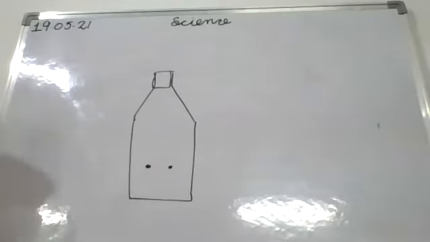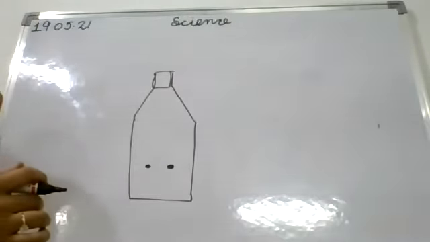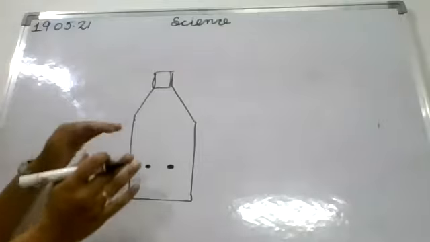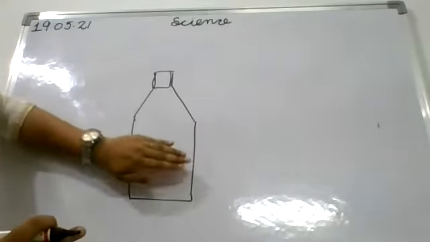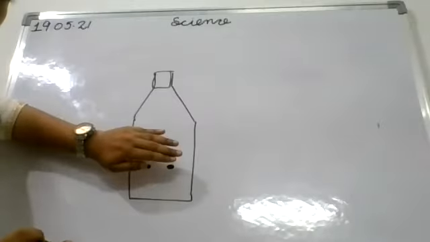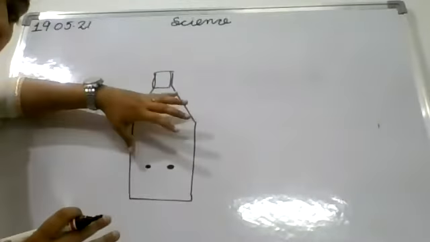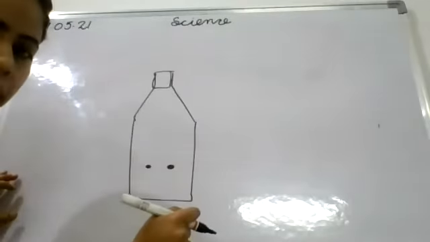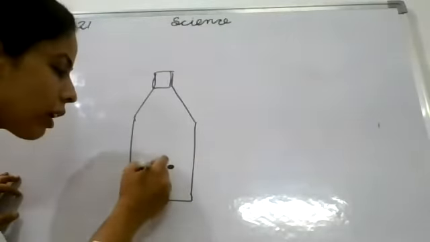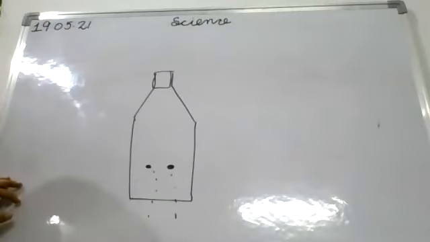Then start adding water. When you are adding water, fix these holes with any tape. Once you have filled the water, you will remove that tape. Then you will observe that water is coming from all the holes.